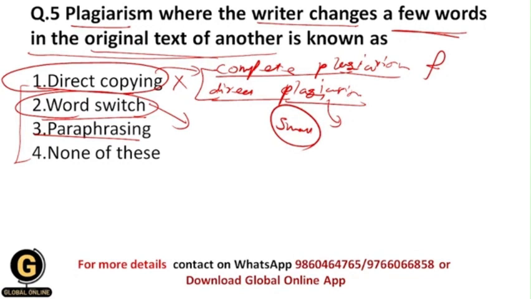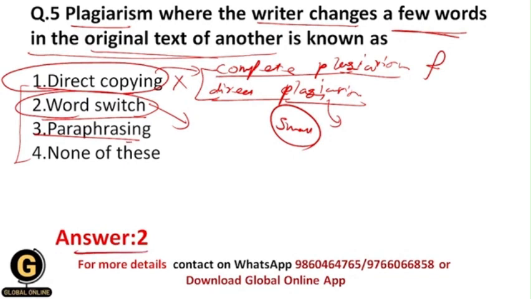So this is called word switch, and that's why your correct answer for this question is 2, because here the writer basically makes some changes to a few words in the original text, and after that he copies that original text into his research paper and says that it's his own work. So this is called word switch plagiarism. And that's why your correct answer should be 2.